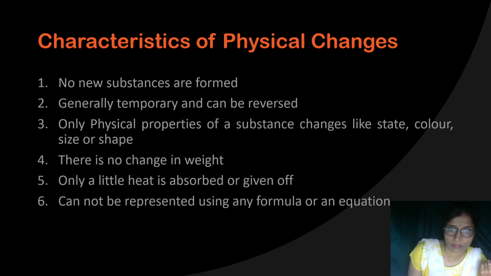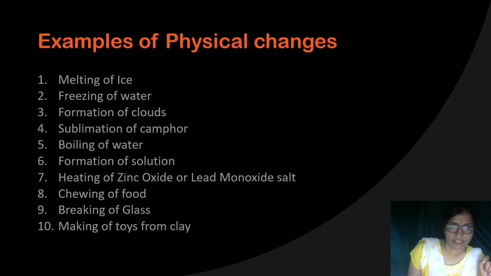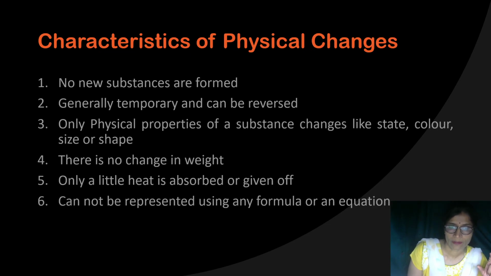Again, I am giving you one more example. Here the change is due to change of state. I am giving you one more example where the change of the color of the substance will take place. The second example is related to heating of zinc oxide. Zinc oxide is an oxide, it is not a salt. Zinc oxide substance is white in color.